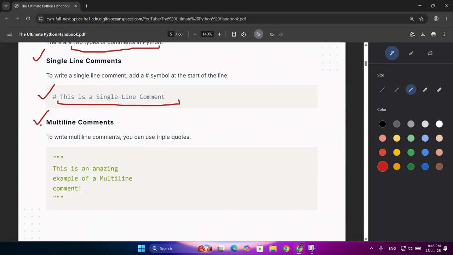After that, there are multi line comments. They are used for documentation comments, like when for a full document we need to comment things down. It begins with triple double quotes and ends with triple double quotes. Whatever you write in between